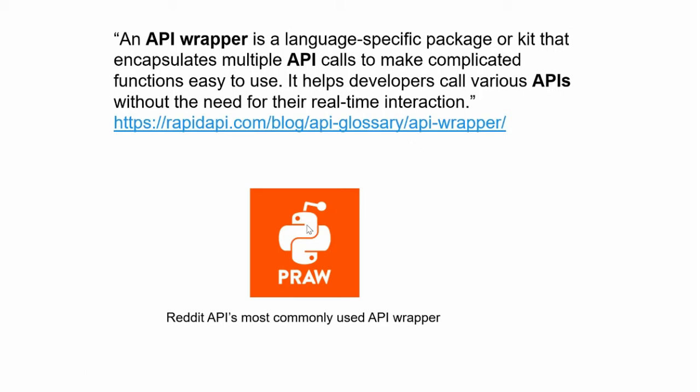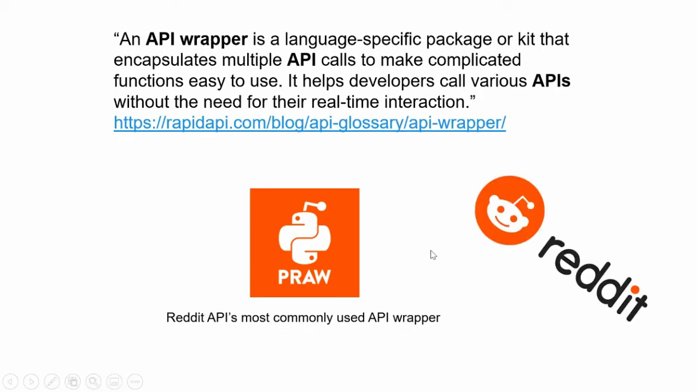An example would be PRAW, which is the Reddit API's most commonly used API wrapper. Basically, PRAW will streamline everything so that you can access specific information in a few lines of code. I highly recommend it if you want to do any web scraping for data science purposes or analytics. For instance, you might want to collect the top 10 posts that are hot in a subreddit, or the most upvoted, or the most controversial. There's a lot of functionality there, and I highly recommend it. We'll be showing an example later on in the video.